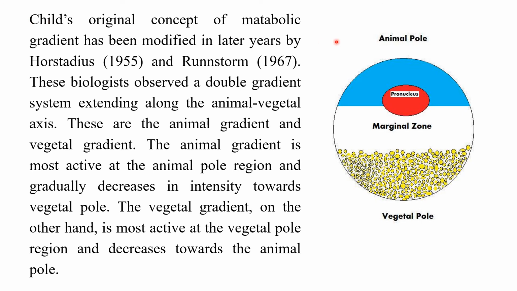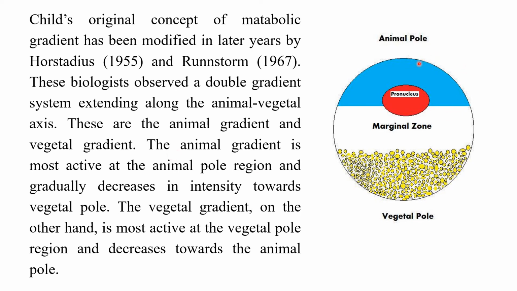So Child's original concept of metabolic gradient was modified in later years by many scientists like Hörstadius and Runnström. These biologists observed a double gradient system extending along the animal-vegetal axis. These are the animal gradient and the vegetal gradient. The animal gradient is most active at the animal pole region and gradually decreases in intensity towards the vegetal pole. The vegetal gradient, on the other hand, is most active at the vegetal pole region and decreases towards the animal pole region.